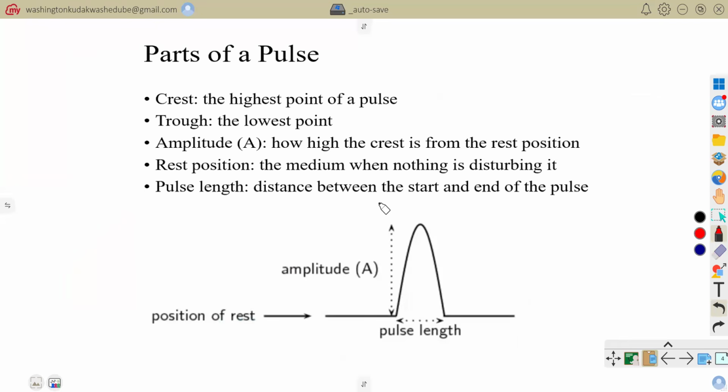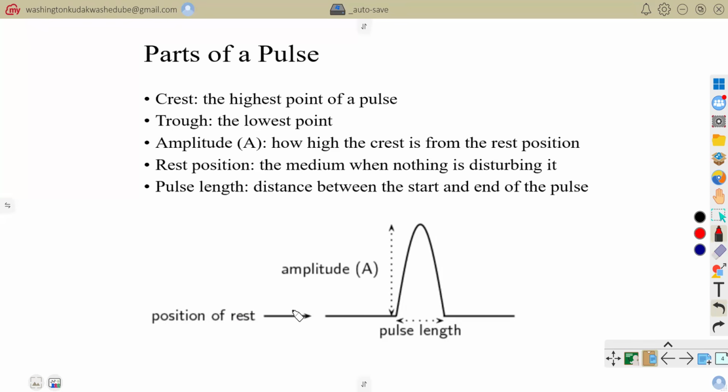We are saying that within a pulse, we describe two different types of pulses, where we have got transverse pulses, and then we have got what? Longitudinal pulses, where we would describe them in terms of the movement of the what? Of the particles within the media. But before that, I want us to look into the parts of a pulse.